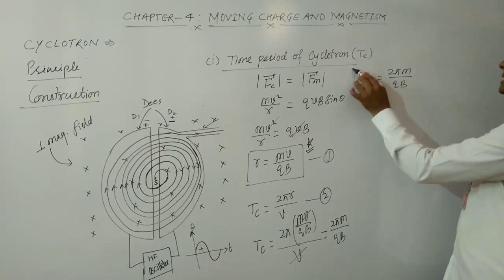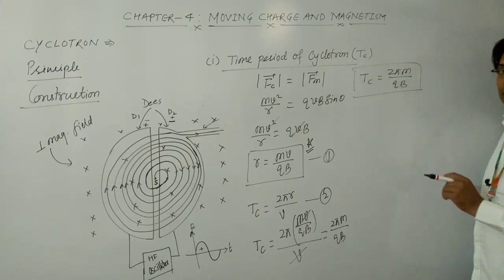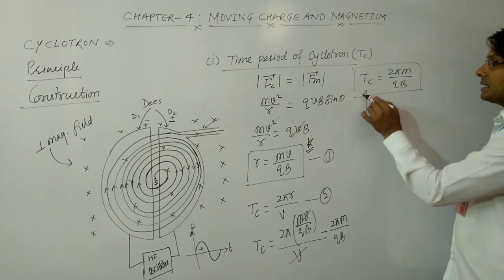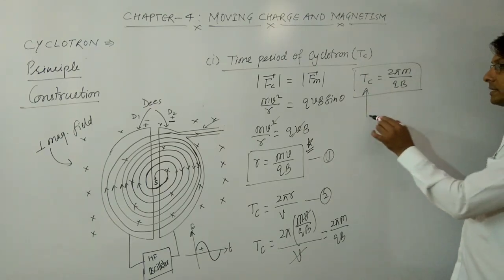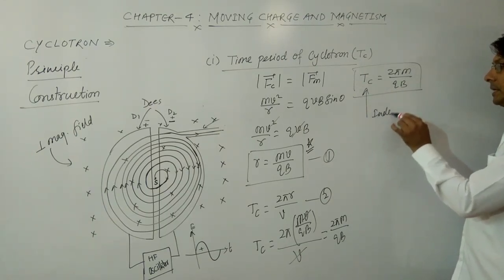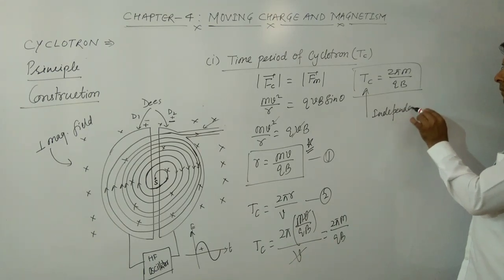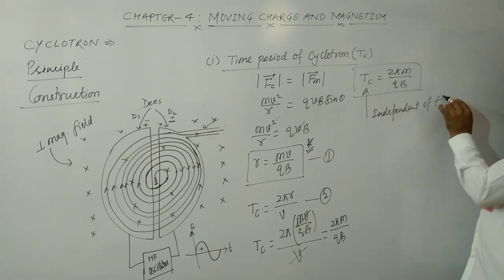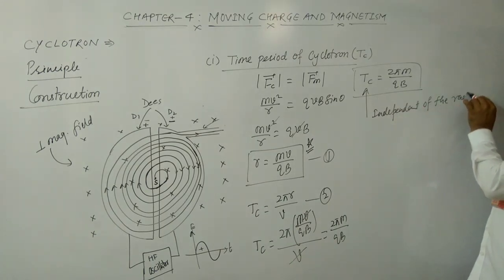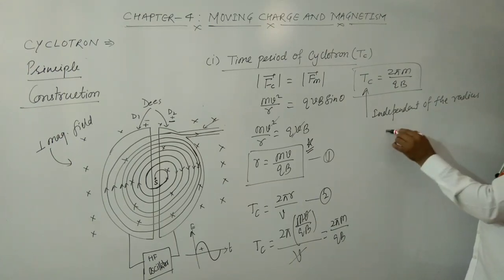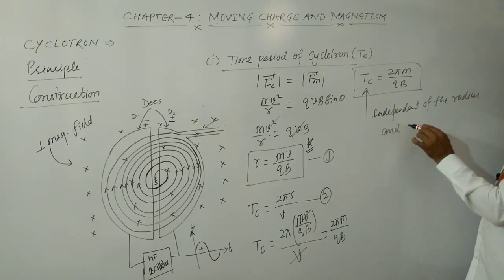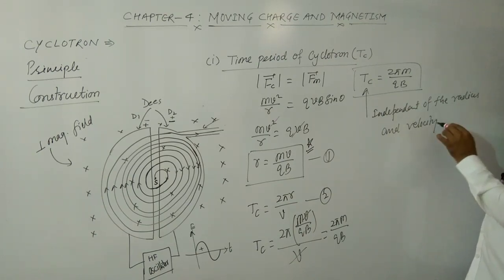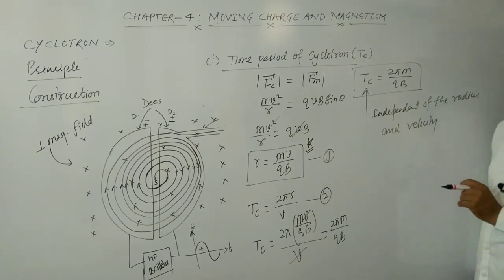And here you can easily say that this time period is independent of the radius of the charged particle and the velocity or speed of the charged particle.